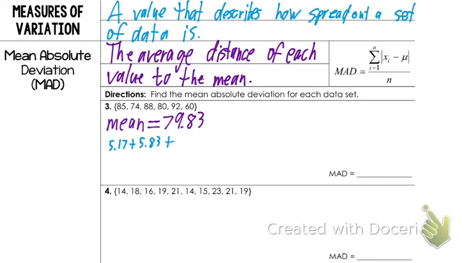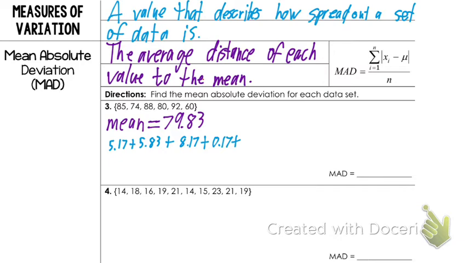Plus the next one, 88 minus 79.83. 8.17. Plus the next one, 80 minus 79.83. 0.17.